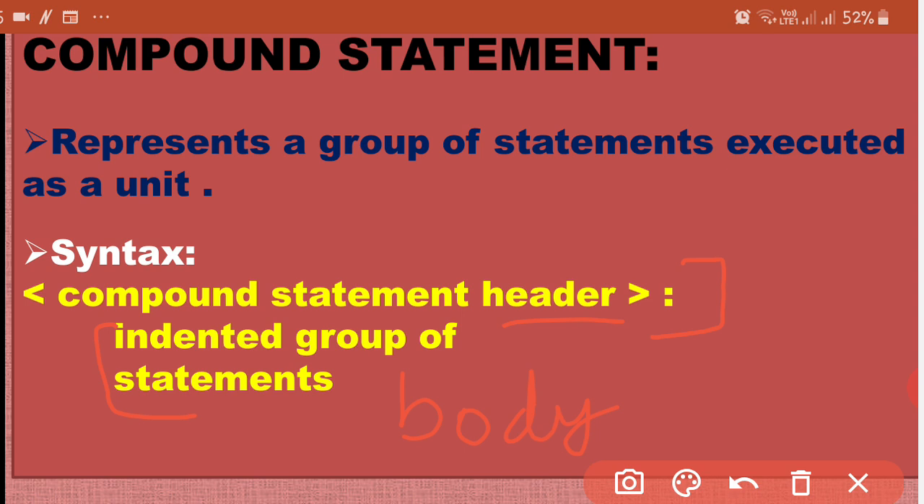One thing to notice here is that the header is starting at this place, but there is some gap left over here. This gap is called indentation, which is mandatory here. We'll be discussing this in detail in some time.